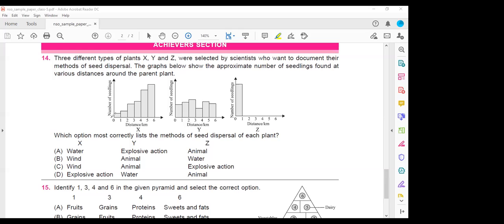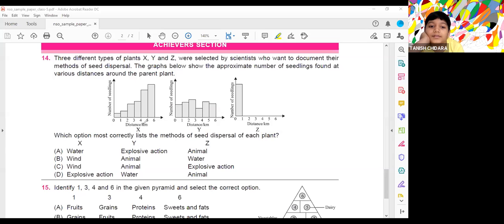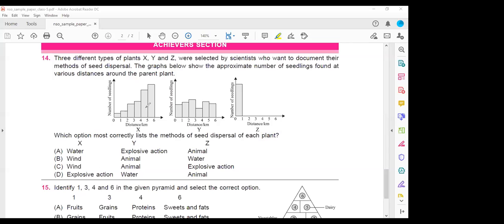Here the distance is in kilometers. The graph shows the distance traveled by the seed during dispersal. Which dispersal makes the seed travel to a greater distance? See here in Z, the seed has traveled only 1 kilometer. Whereas here, 6 kilometers is traveled, but the dispersal has taken place in a uniform fashion, X. In this one, more seeds have traveled to larger distances, whereas few seeds have fallen nearby. So which type of dispersal is it?